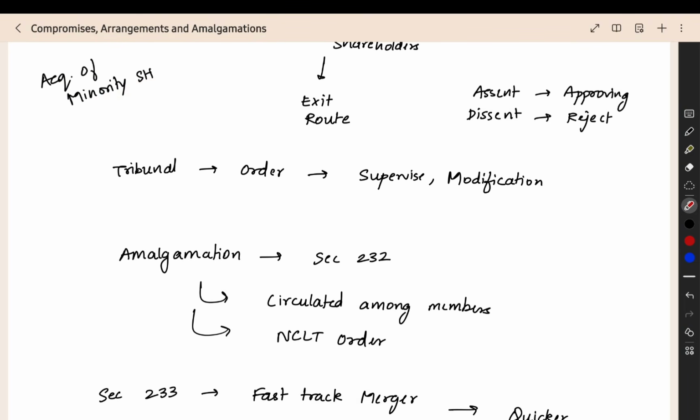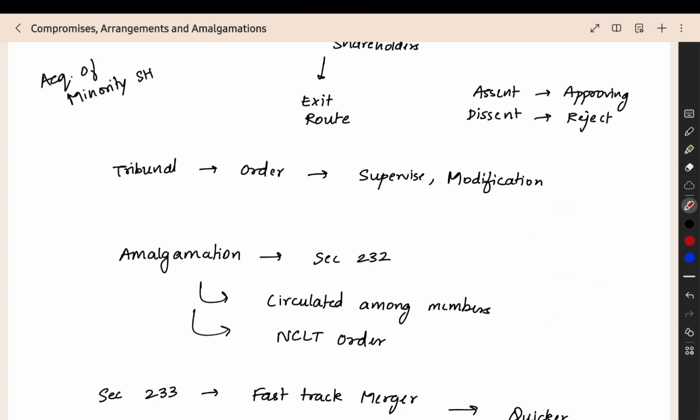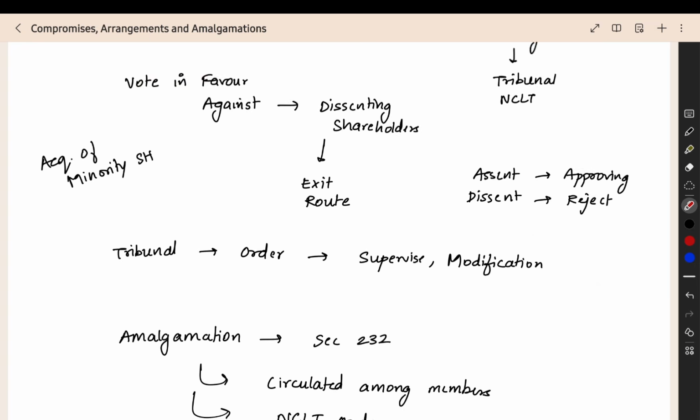When one person or group of persons acquires 90 percent of the issued share capital by amalgamation, purchasing, or any other manner, then they have to give an offer to the minority shareholders that they are purchasing the minority shareholders' shares at a price that will be determined by the Companies Act rules. So that also we have one section. So this is the overview of this entire chapter. Now we can move to the sections one by one.